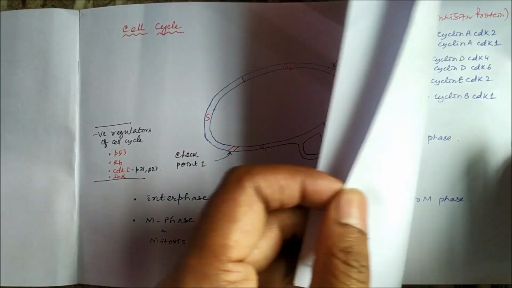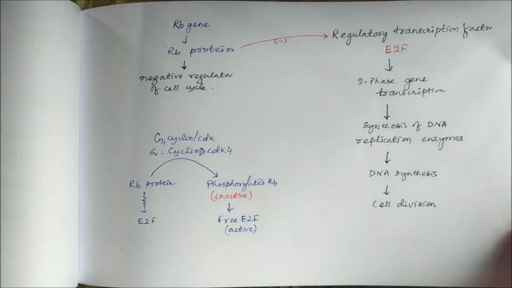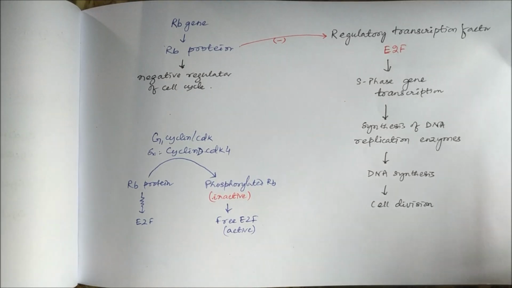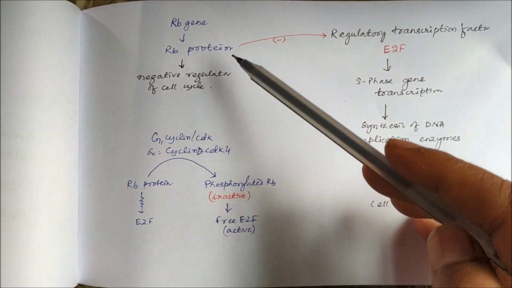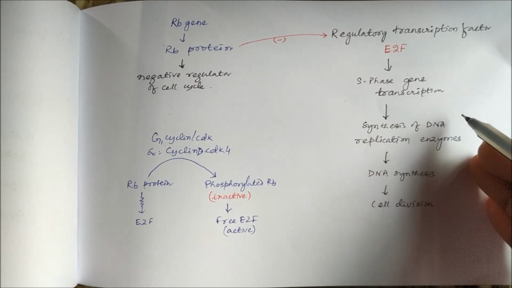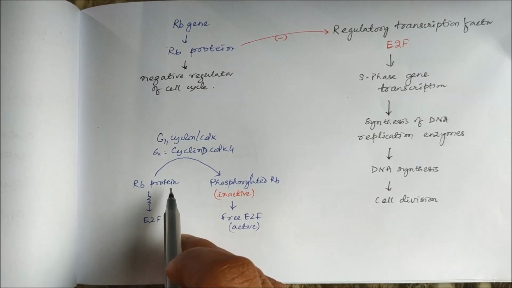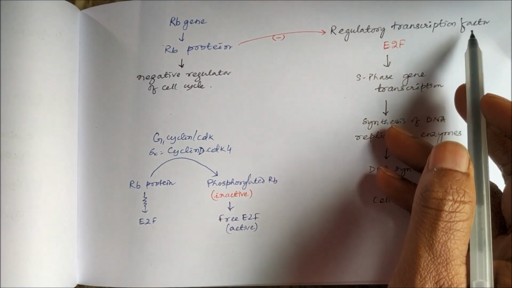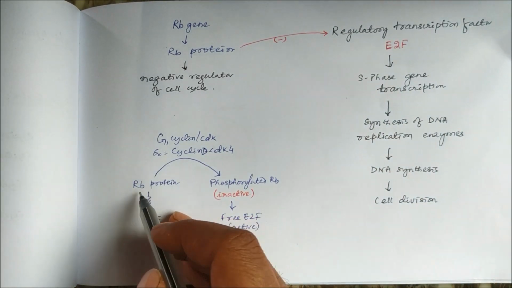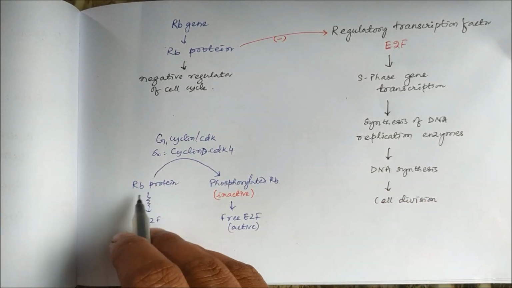The negative regulators like P53 and the retinoblastoma gene also inhibit cell division. The retinoblastoma protein has a role in S phase gene transcription. It inhibits the regulatory transcription factor E2F, and this retinoblastoma protein is inactivated by phosphorylation.